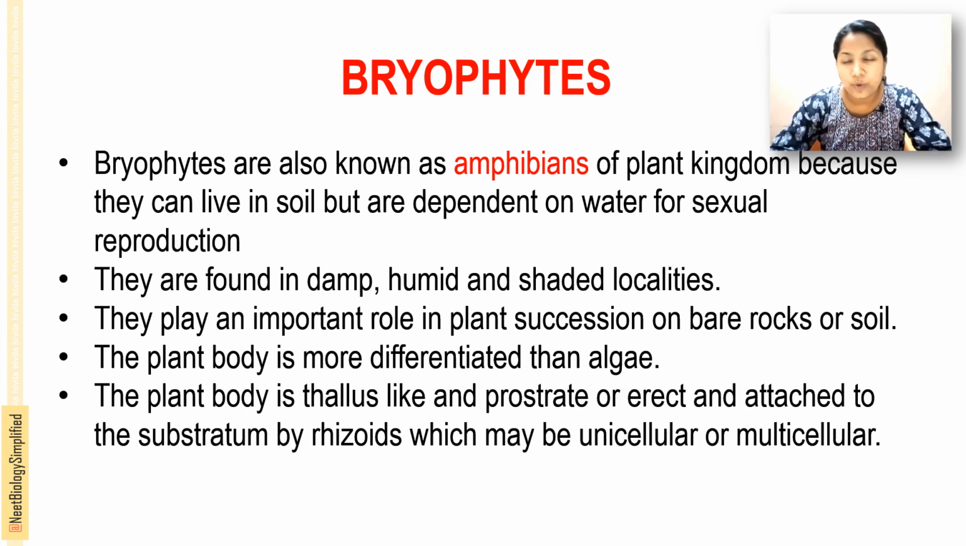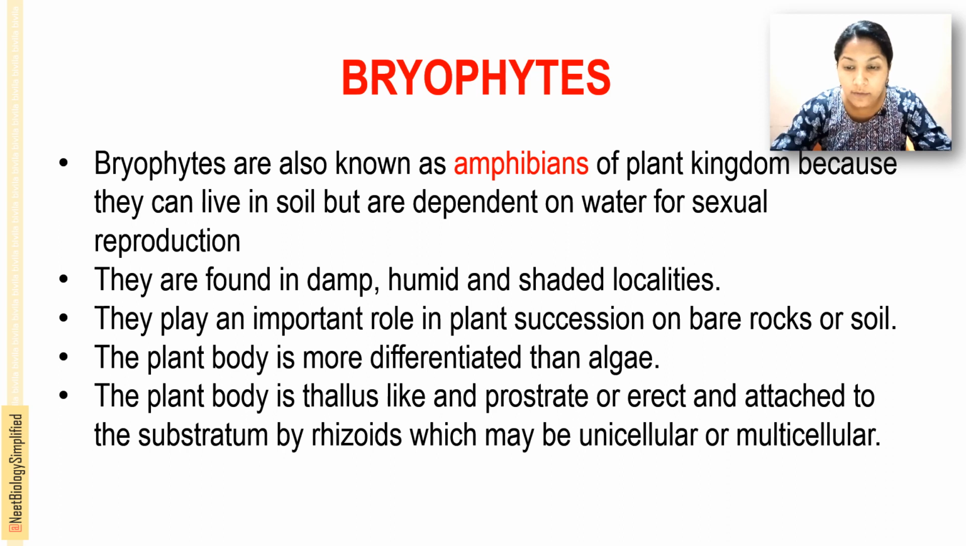Bryophytes are also known as amphibians of the plant kingdom. Why are they called amphibians of the plant kingdom? What is meant by amphibians? Amphibians are the animals, or the plants, that can live both on land and in water. So bryophytes are known as the amphibians of the plant kingdom.